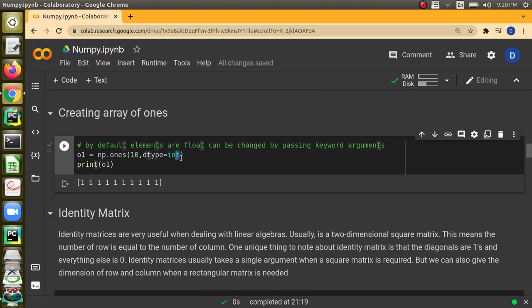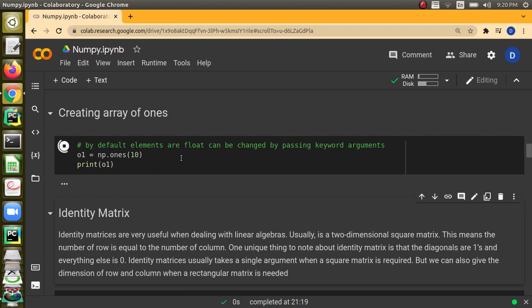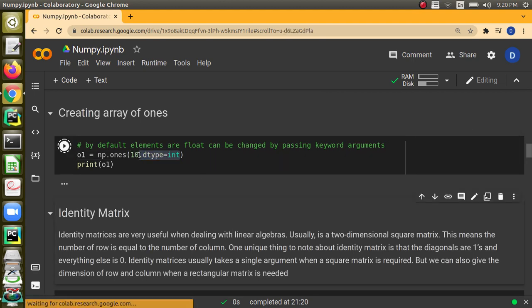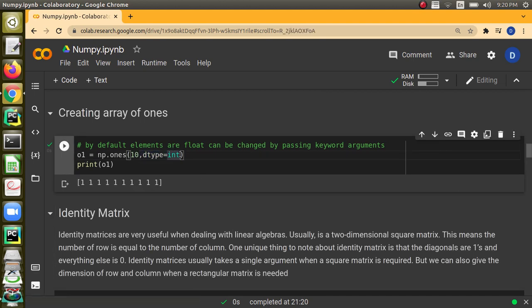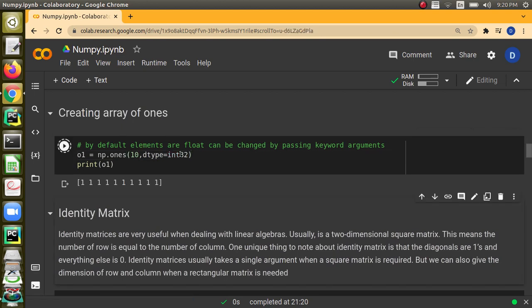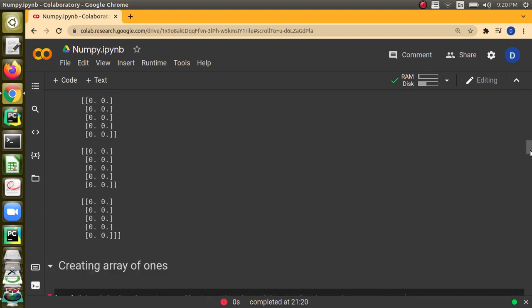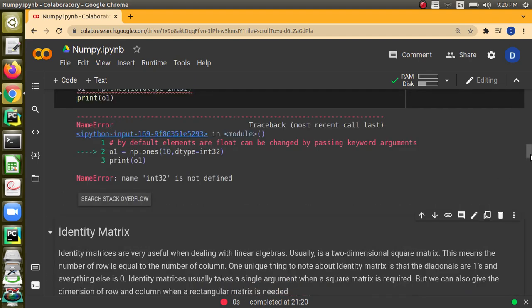If you are not mentioning it, you can see that it is creating a float array, and we can control it by giving int as the value. You can also mention int64. Okay, np.int32 may be required.